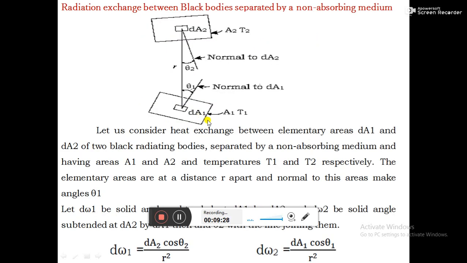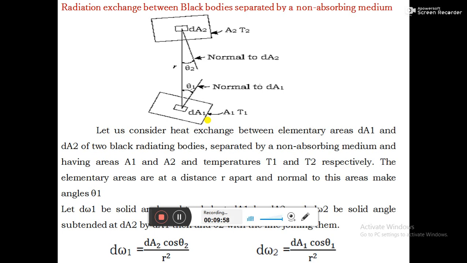The next is the radiation exchange between the black bodies separated by a non-absorbing medium. Here we are discussing how the exchange of radiation takes place between the two bodies when they are separated by a non-absorbing medium. That means the medium which separates them doesn't absorb any radiation.